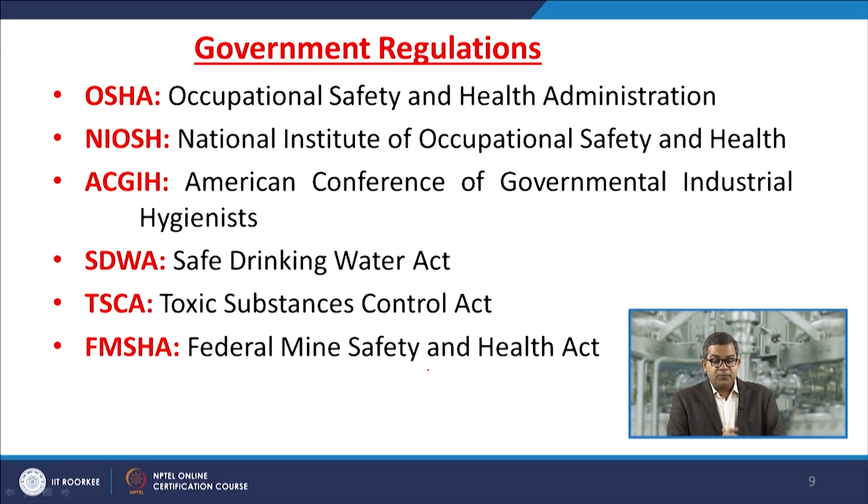Now, before we proceed further, there are certain governmental regulations, so we must know the abbreviations because we will use them in due course of time.